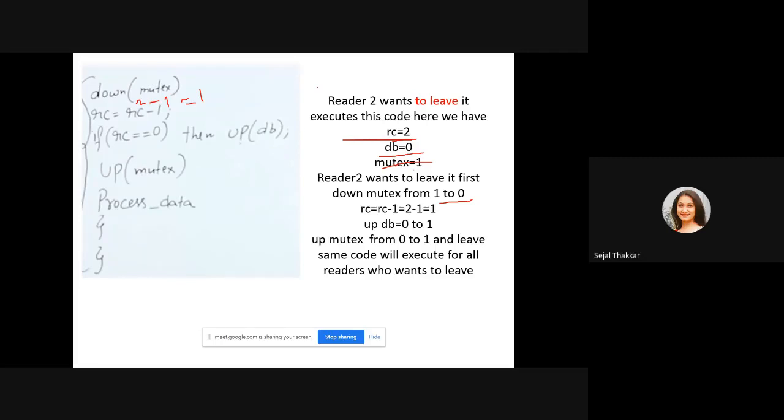Then up DB is equal to 0 to 1. And the next is up mutex. It means mutex will become 0 to 1. So this is the leaving code. So any process can leave.